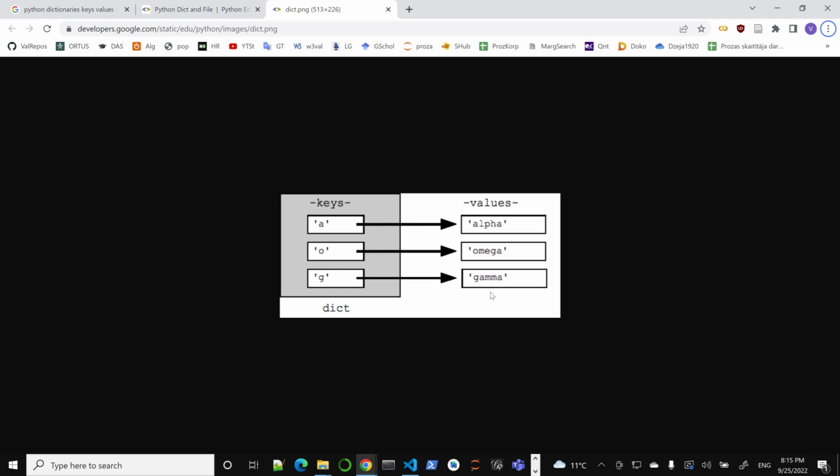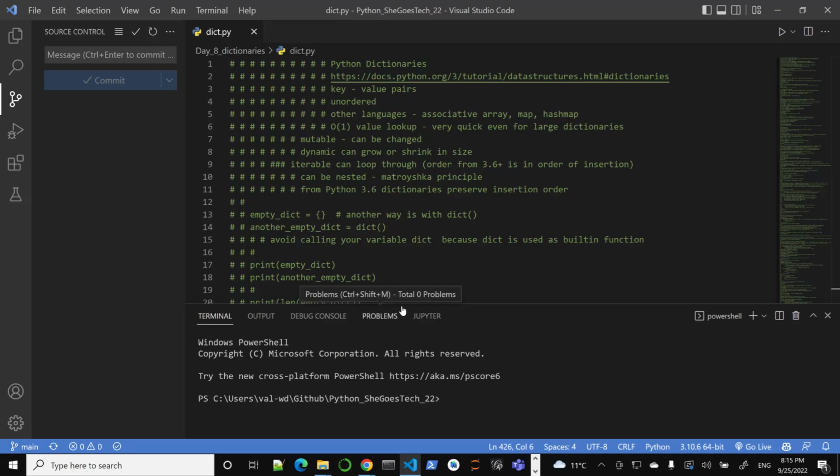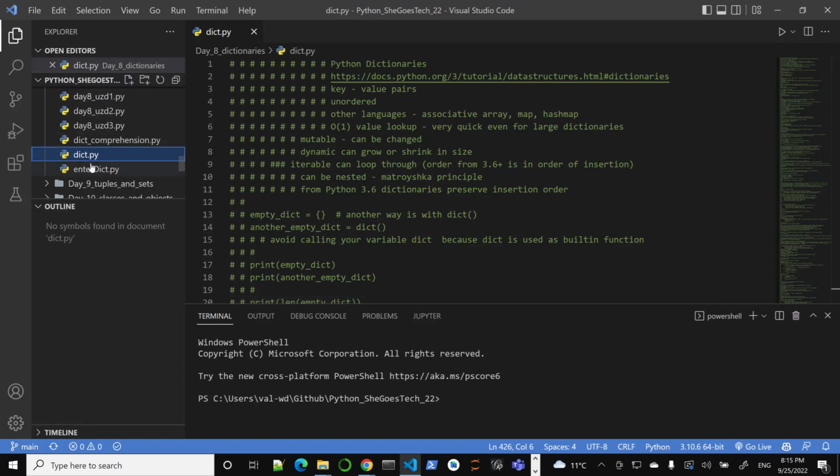Again, they have some similarities with lists. In fact, there are some programming languages where you have an array. In Python, this would be a list, and then you have something called an associative array, which would be a dictionary in Python. Again, we'll see some syntax similarities. So let's go to our actual day 8 materials, and we are opening up our dict.py file.